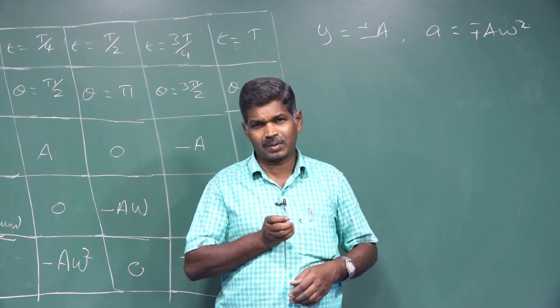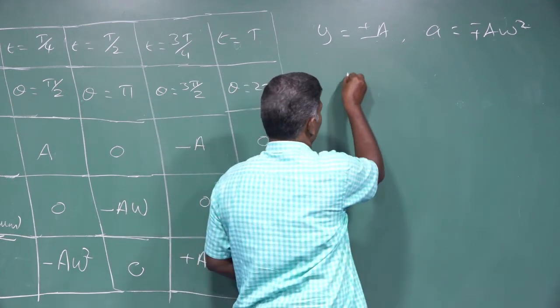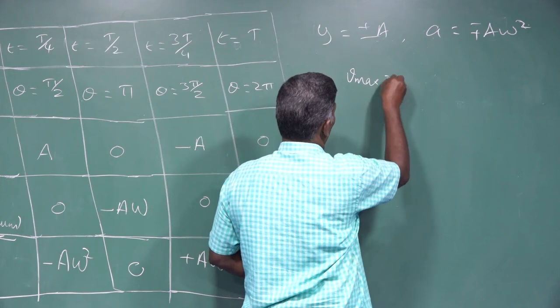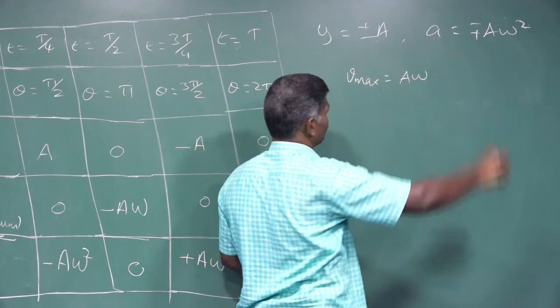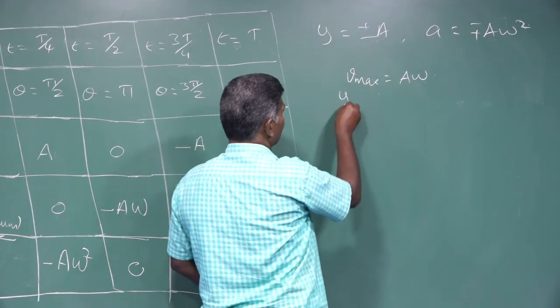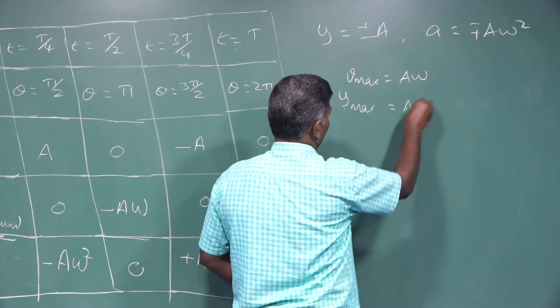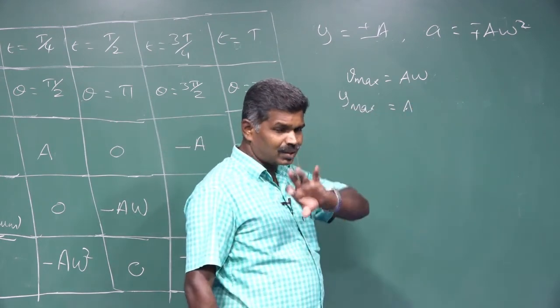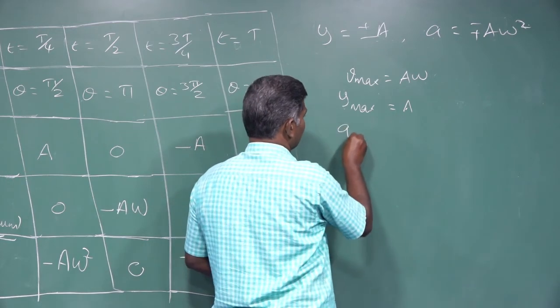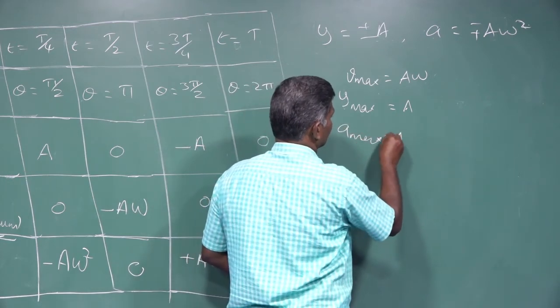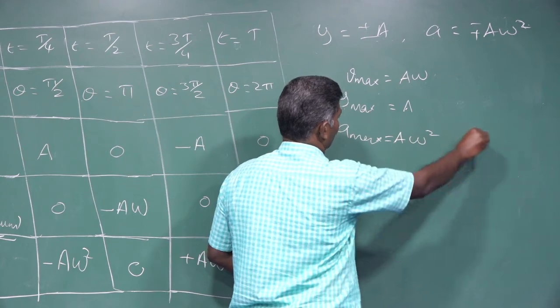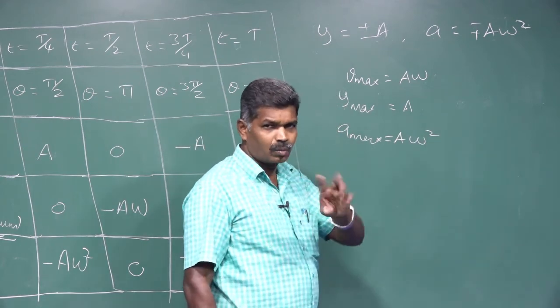Maximum velocity can be expressed as V maximum equal to A omega. Maximum displacement can be taken as A. Maximum acceleration can be taken as A omega square.